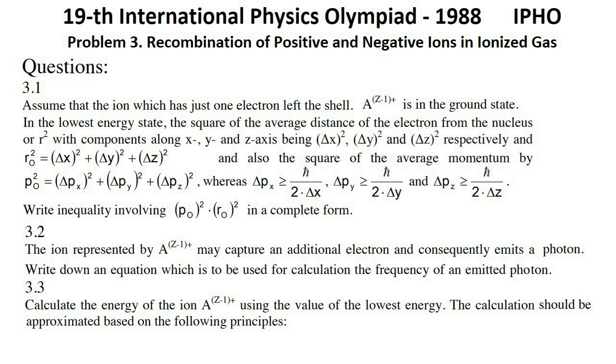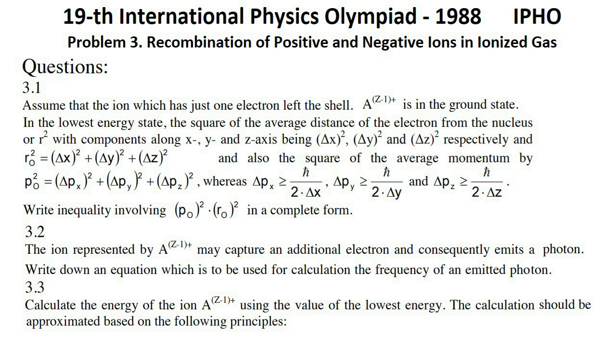whereas delta px is greater than or equal to Planck constant over two delta x, delta py is greater than or equal to Planck constant over two delta y, delta pz is greater than or equal to Planck constant over two delta z. Write the inequality involving p0 squared multiplied by r0 squared in a complete form.